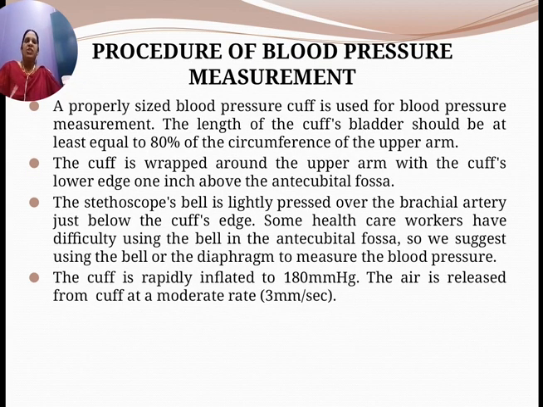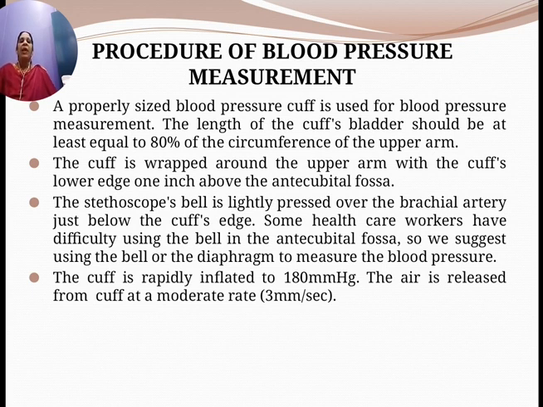Once again, I would like to explain the procedure of blood pressure measurement. A properly sized blood pressure cuff is used. You remember, the size of the cuff is very important to get an accurate reading. The length of the cuff bladder should be at least equal to 80% of the circumference of the upper arm. The cuff must be wrapped around the upper arm with its lower edge 1 inch above the antecubital fossa.